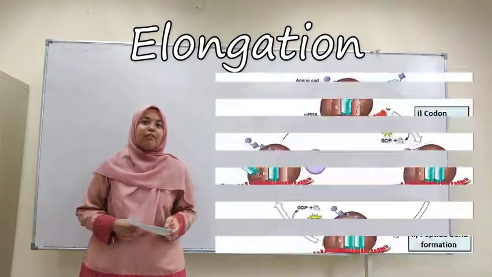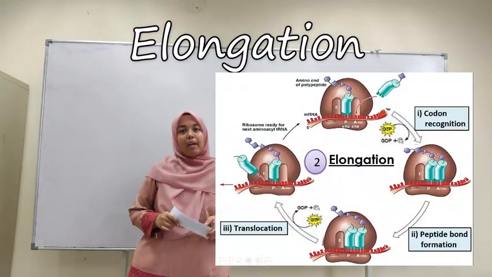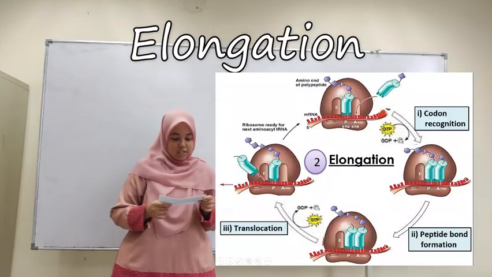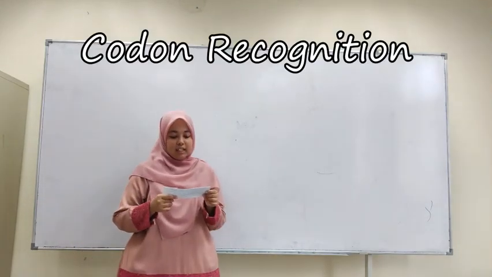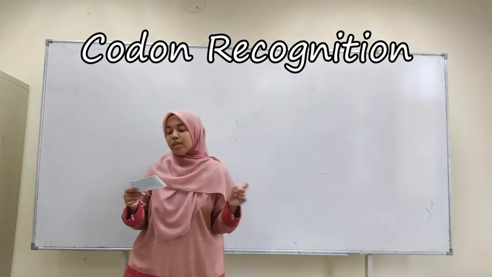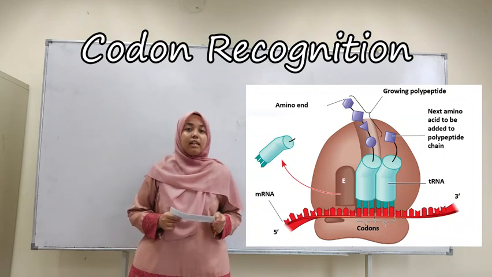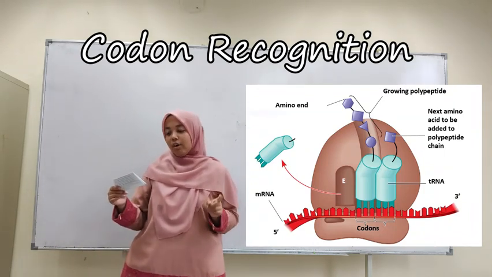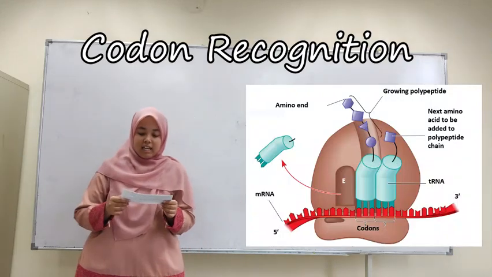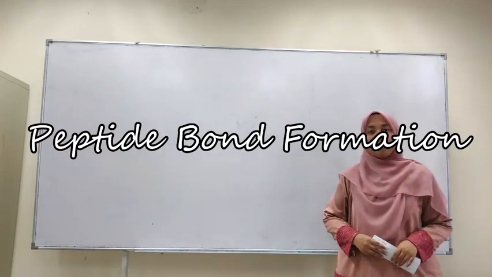The elongation stage involves a 3-step cycle that are codon recognition, peptide bond formation, and translocation. In codon recognition, after the first amino acid tRNA pairs with the initiation codon AUG in the P site, another amino acid tRNA will then pair with the codon adjacent to the start codon and occupy the A site. Then we move to peptide bond formation.